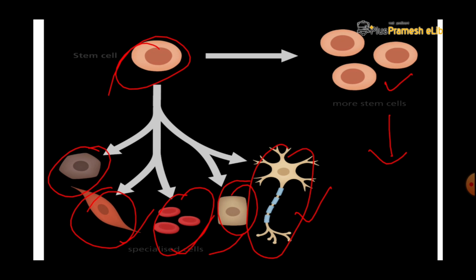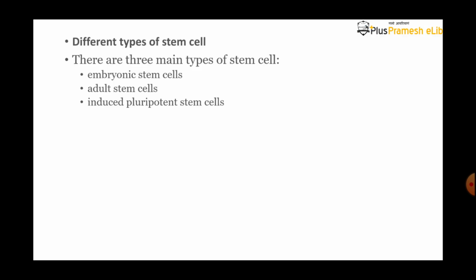In the next slide we will discuss the different types of stem cell: embryonic stem cell, adult stem cell, and induced pluripotent stem cell. What is the pluripotent stem cell? What do you mean by pluripotent? What do you mean by monopotent, dipotent or pluripotent? Monopotent means the cell which produces the same type of cell.